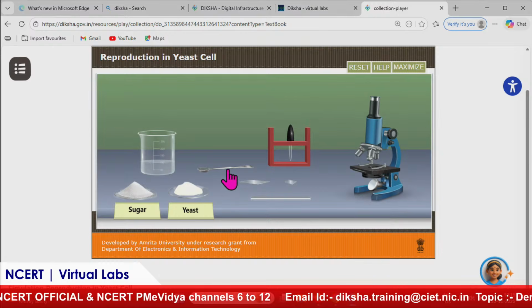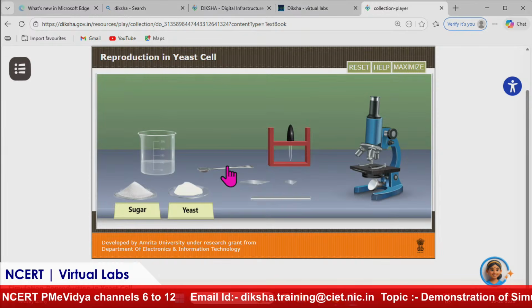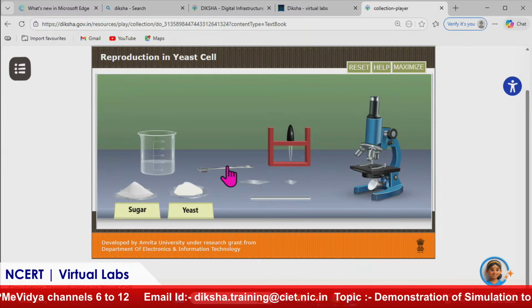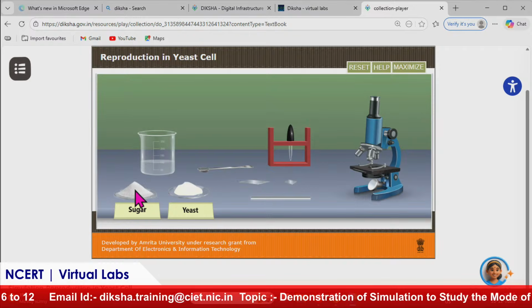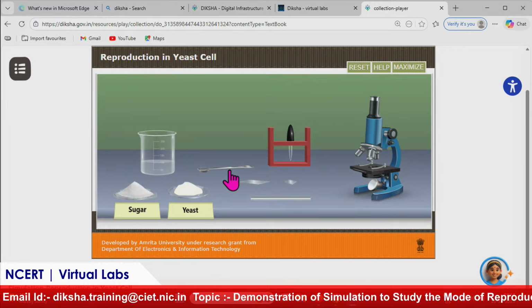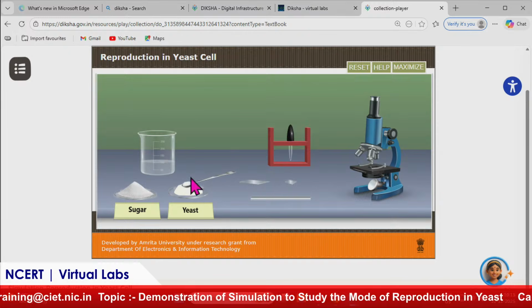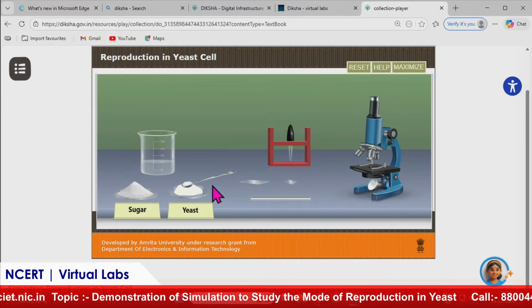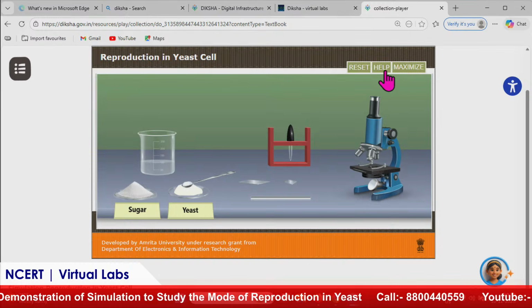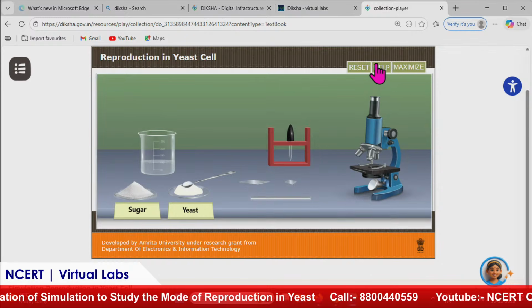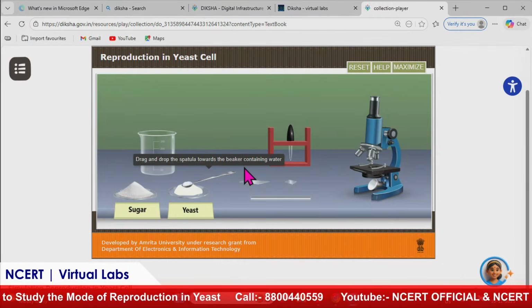As we started with, yeast consumes sugar, which is there in the cereal with which we are going to make dough. Here you can see that in the same way we have provided sugar. First of all, you can take the spatula, or if you are performing it for the very first time and you have not read the steps in the procedure, here you can see there is an icon called help.